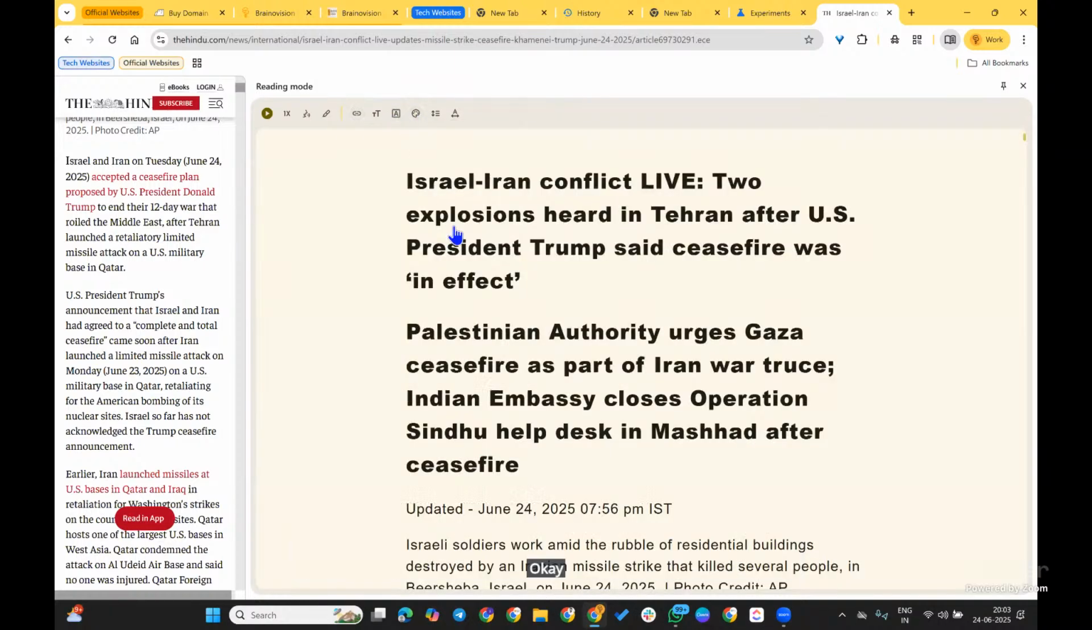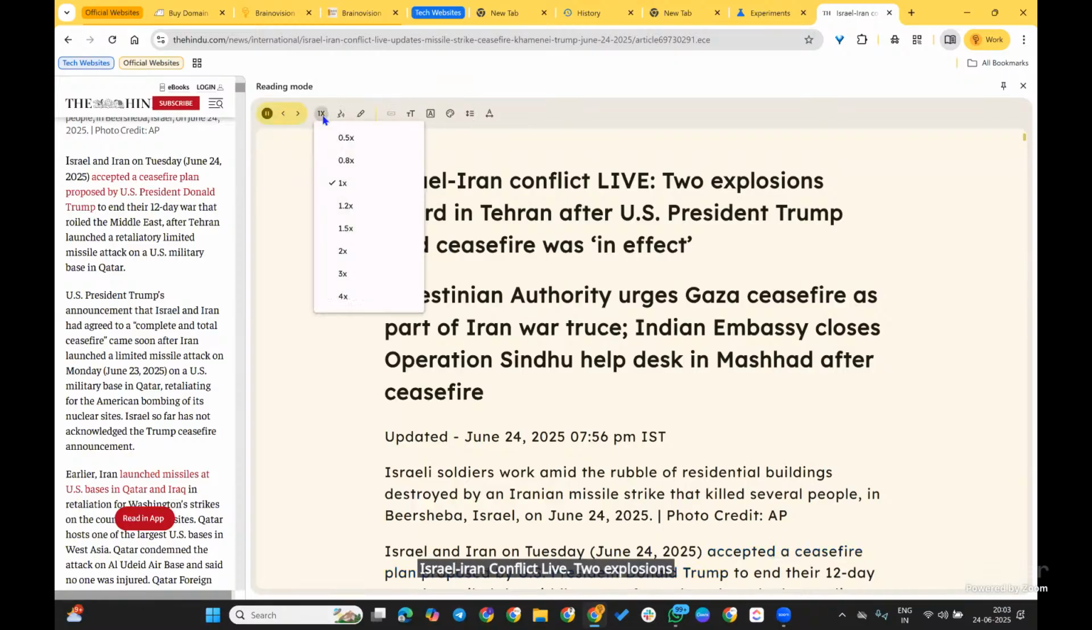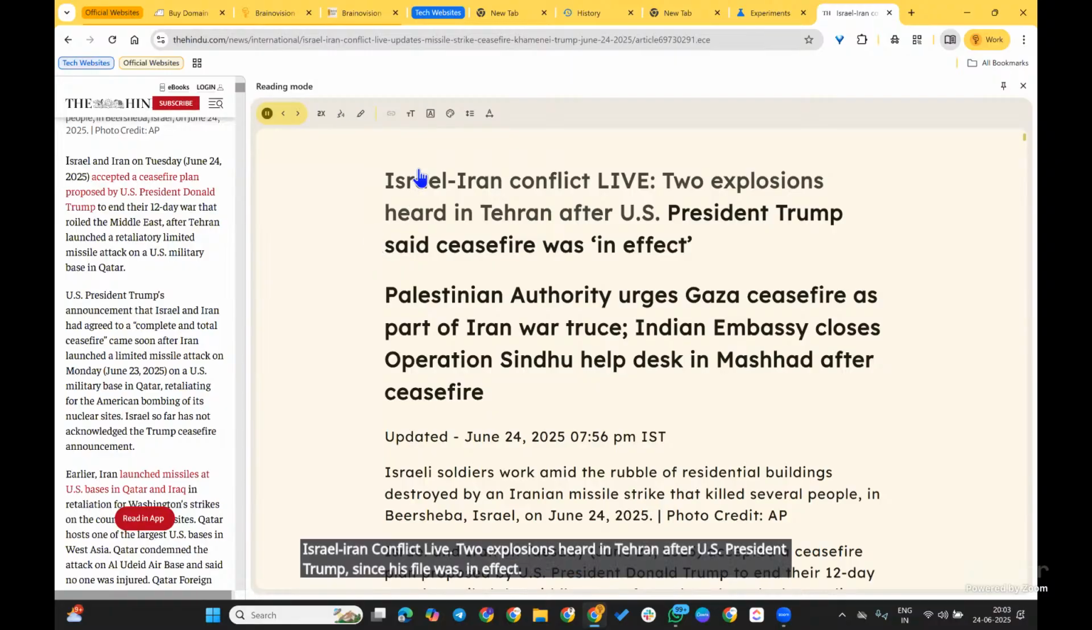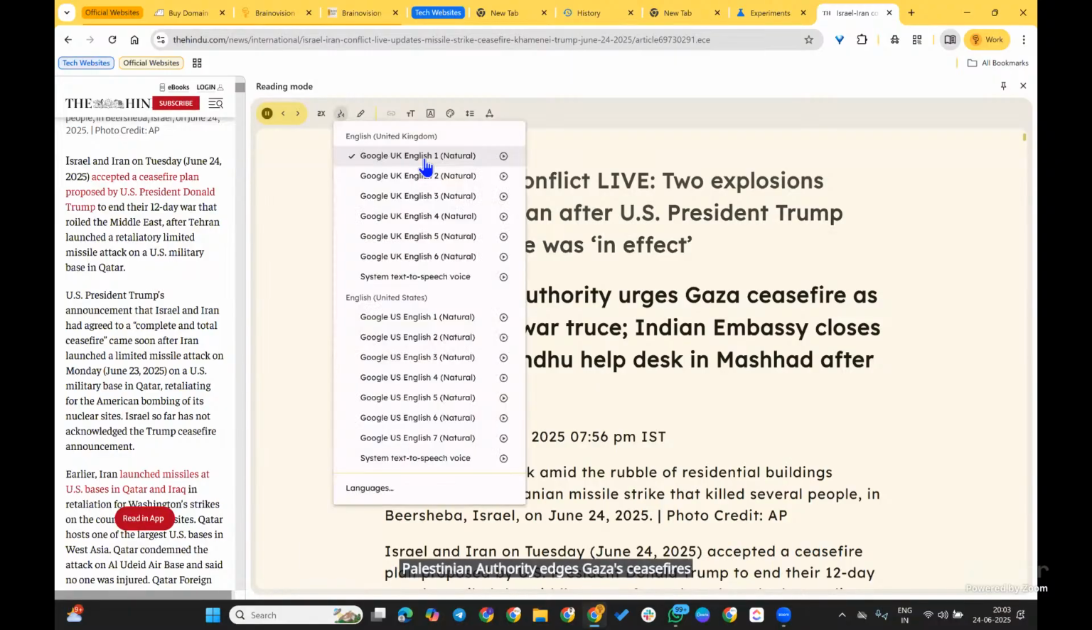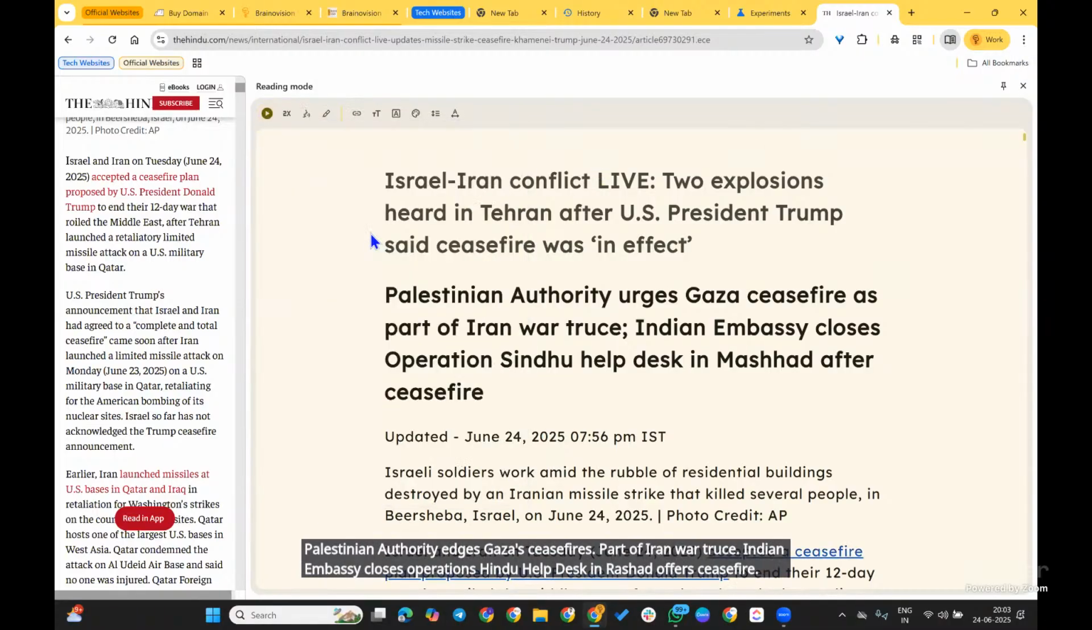Okay, also if you want to change the text, font, and if you want to listen to this one, Israel-Iran conflict live. Two explosions heard in Tehran after President Trump said ceasefire was in effect. Palestinian Authority urges Gaza ceasefire. Part of Iran war truce. Indian embassy closes Operation Sindhu help desk in Mashhad after ceasefire. Like this we can read simply.